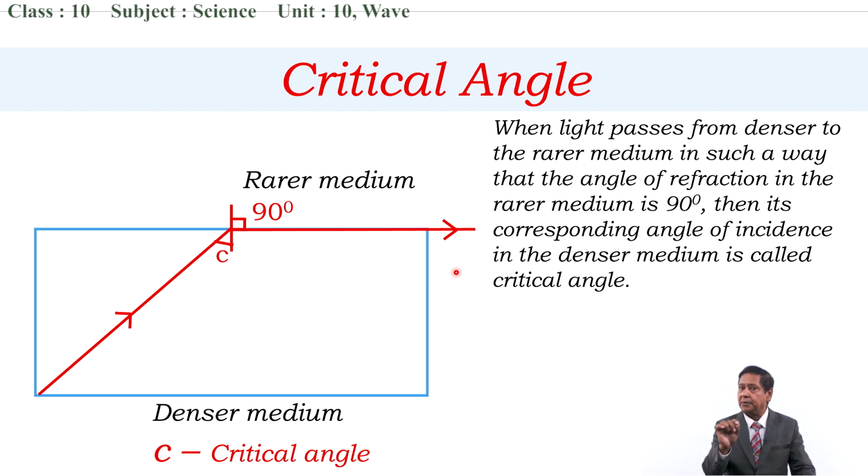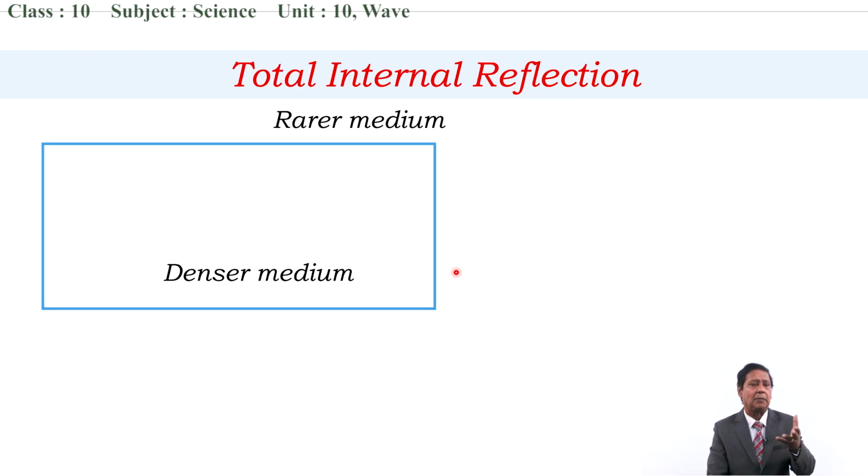The critical angle of diamond is very less, 24 degrees. But just opposite, not 24, 42. 42 degrees is the critical angle for glass, and 49 degrees is the critical angle for water. It was all done in the previous class. This is just the recall only. What is critical angle? Now, let's talk about total internal reflection.